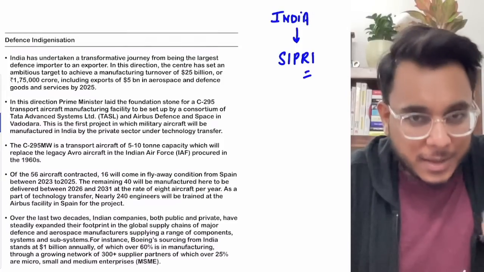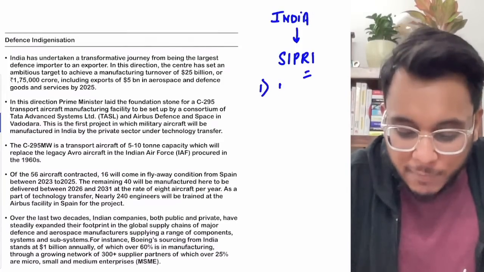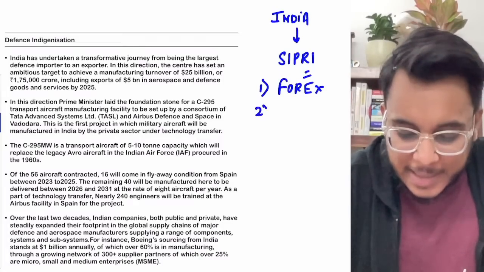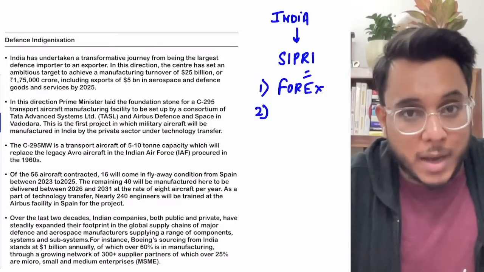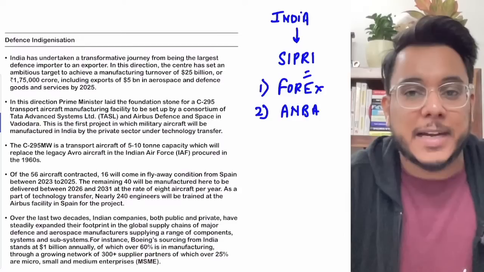Now, when we are that, it leads to certain problems. Number one, valuable forex is getting depleted. Second, India is always dependent on other countries, so therefore the Atmanirbhar Bharat Abhiyan is getting defeated.